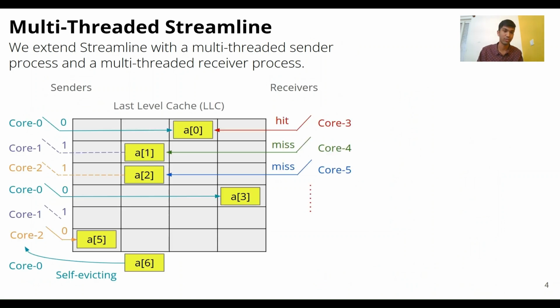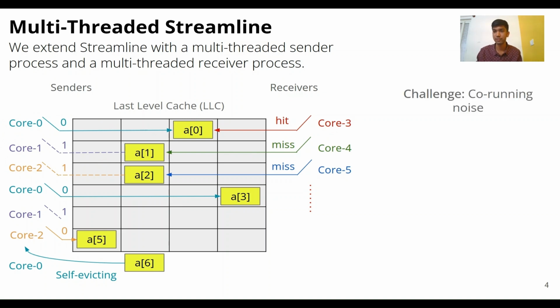So the setting here is as follows. The sender uses multiple threads running on different cores to parallelize encoding, and the same is done on the receiver side. Multiple threads running on different cores decode concurrently. So we expect such a channel to have a high bandwidth. However, the bandwidth is limited due to various factors.